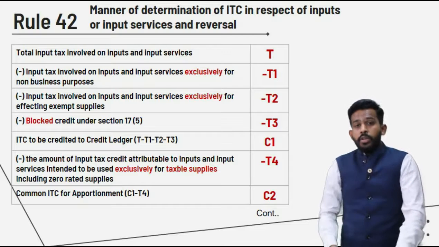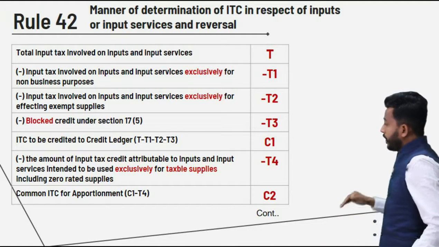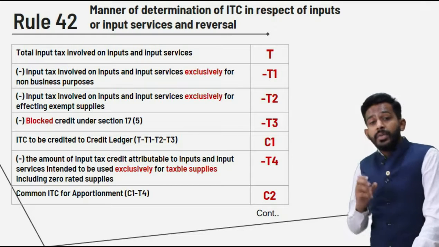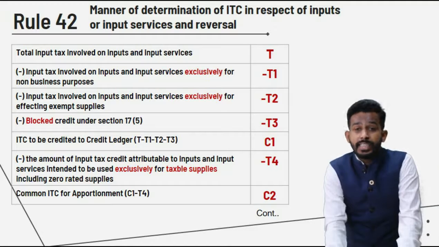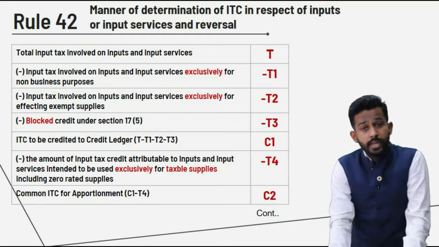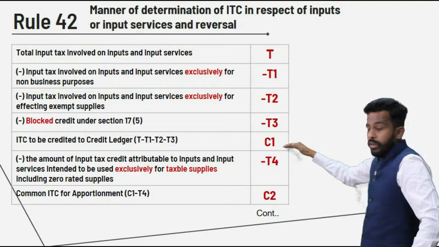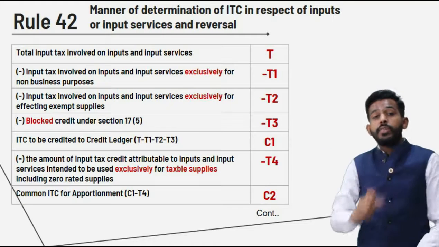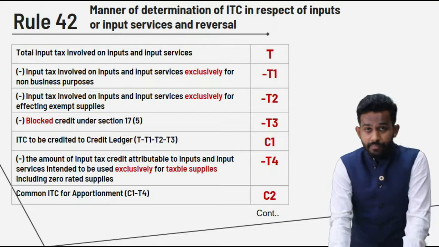Now after this C1, we need to see whether there is any credit which is used exclusively for the purpose of providing taxable supplies including zero rated supplies. Yes friends, after arriving at C1, we will deduct the ITC which is used exclusively for providing taxable supplies including zero rated supply.